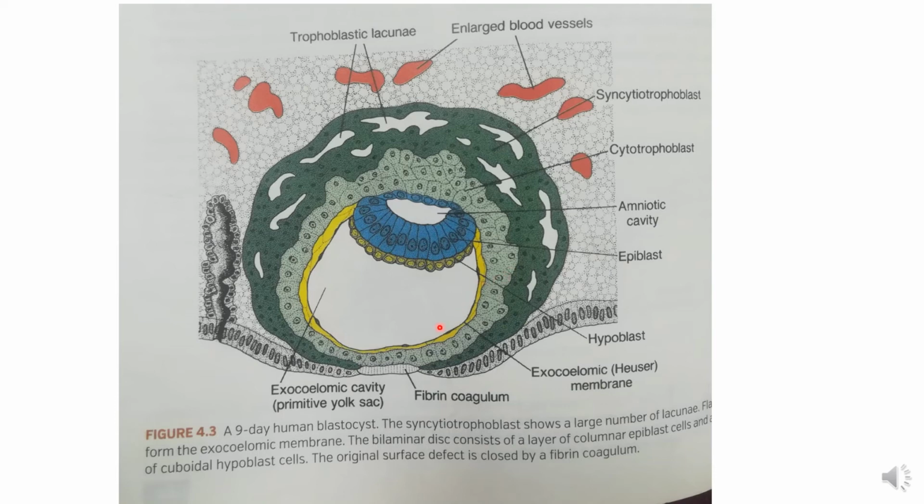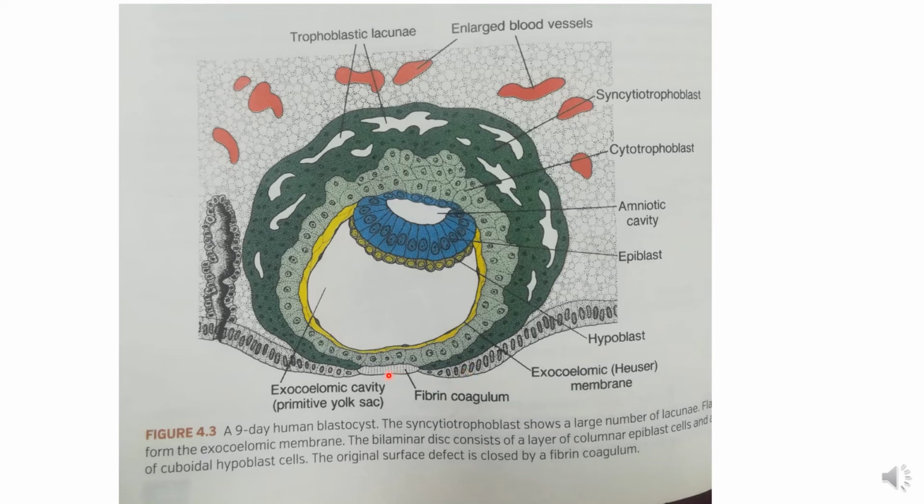As it embeds totally inside the endometrium, here is the uterine cavity from which it has disappeared. The defect, this is the stratum compactum, and it makes a hole in it.